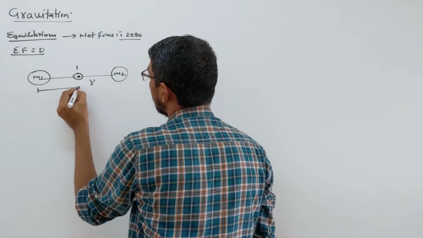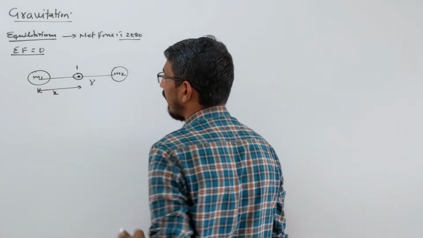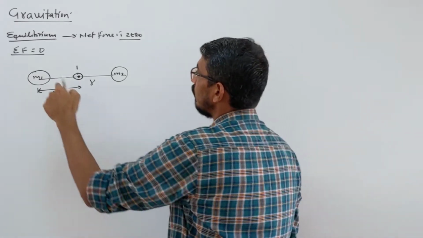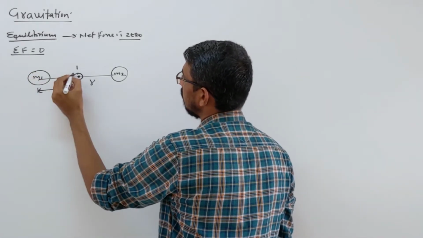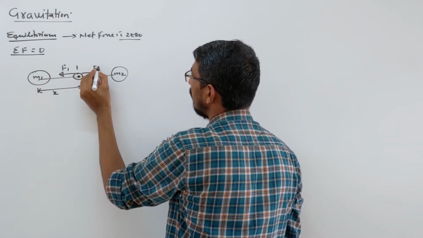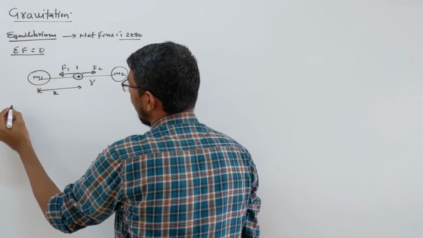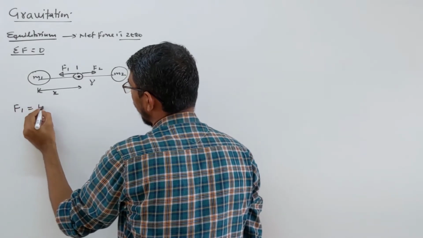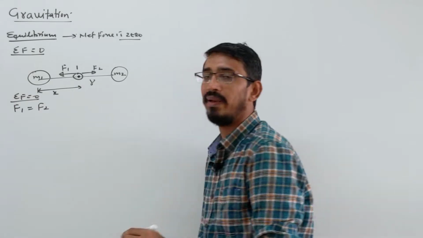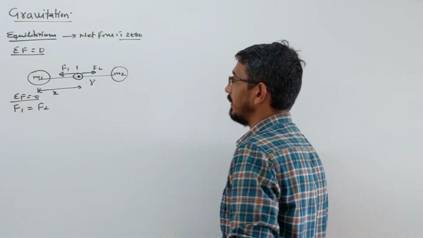So we have to calculate distance. Suppose from this the distance we call X from m1. Then they are saying the net force should be zero. So one force due to m1 on this particle, let's call it attractive force f1, and due to this let's call it f2. So to make net force zero, f1 should be equal to f2, correct?